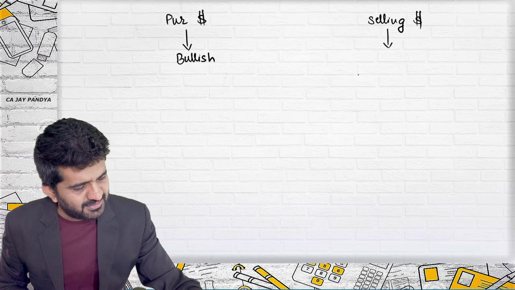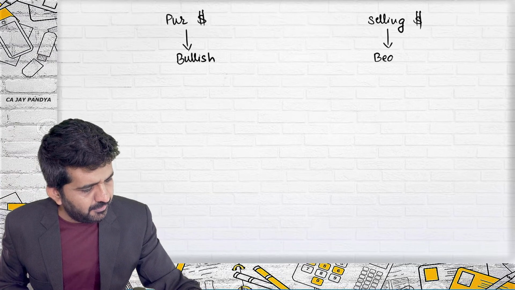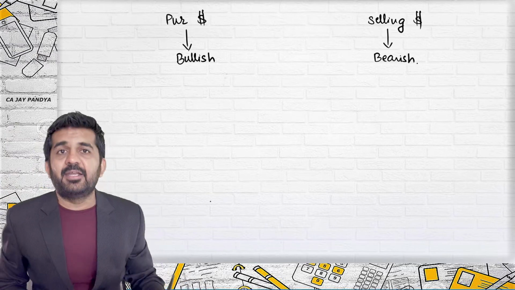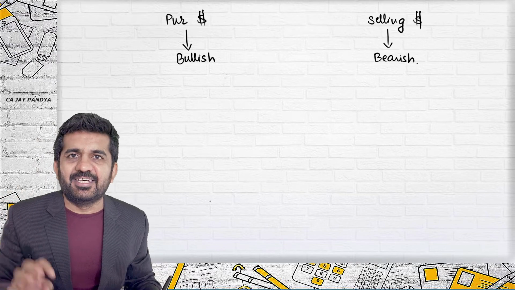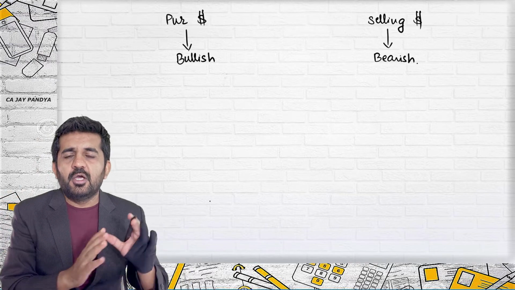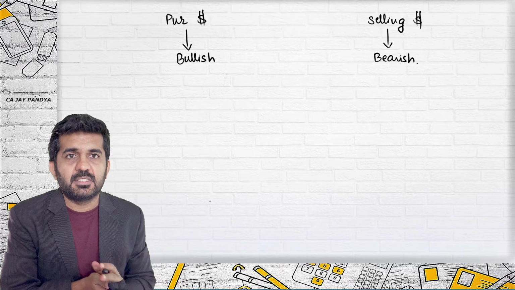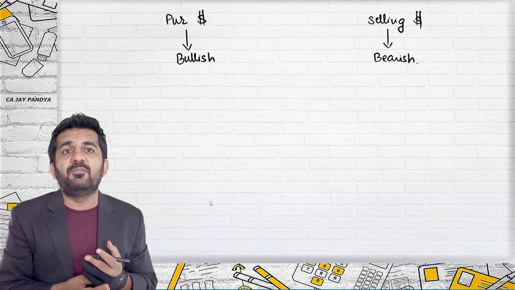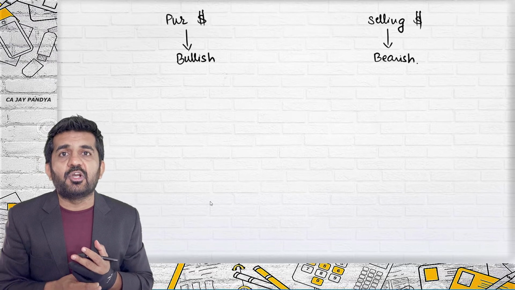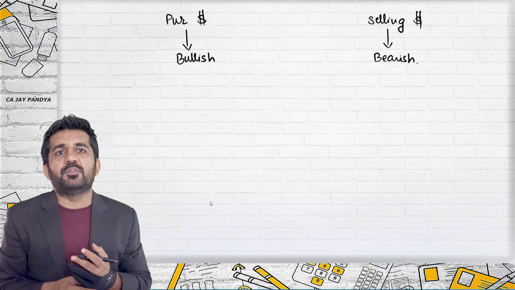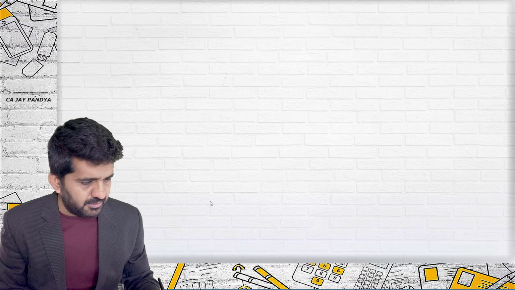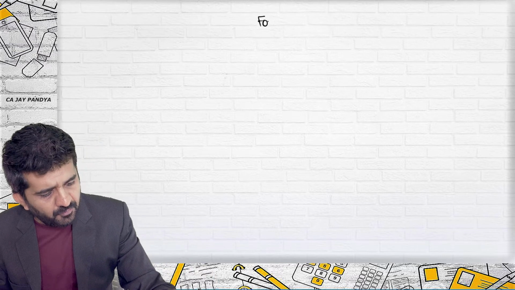If you are selling dollars, you are bearish. And with the logic being clear, this is all for forward contract settlement by differences. What we'll be doing now is actually learning the accountancy of this forward contract.